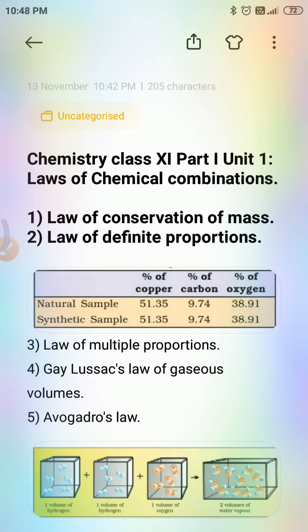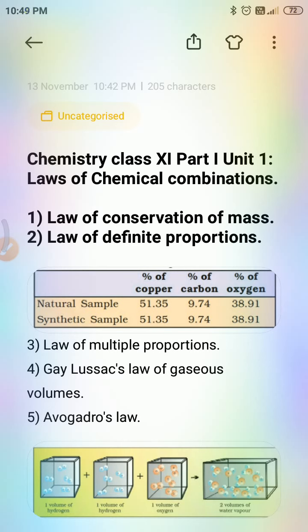See here in one table you can observe that in the natural sample, the percentage of copper is 51.35, and the synthetic is also 51.35, and the percentage of carbon is 9.74 in the natural sample and 9.74 in the synthetic sample, and finally the percentage of oxygen is 38.91% in both cases, in both sources of the cupric carbonate. So he concluded, based on the above, that irrespective of the source, a given compound always contains the same elements combined together in the same proportion by mass.